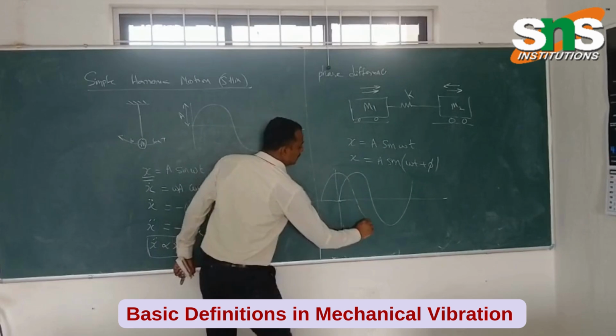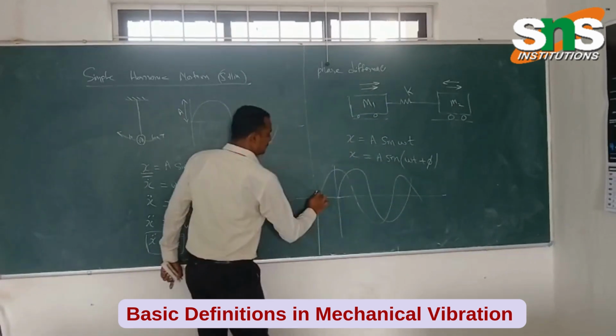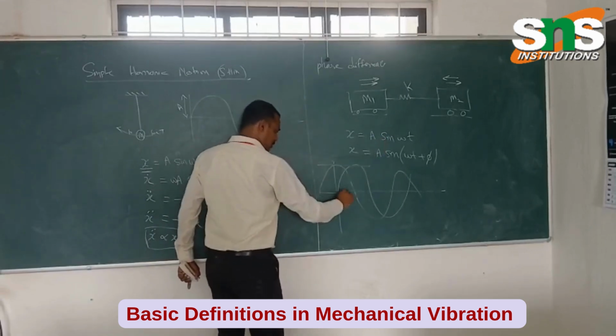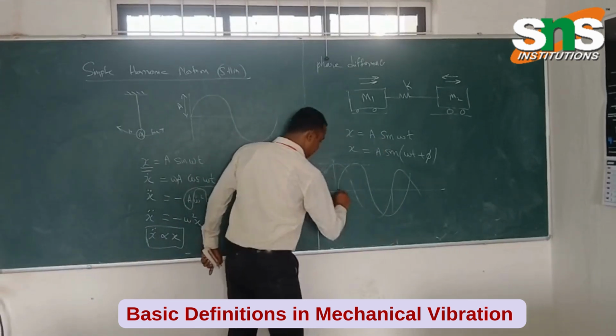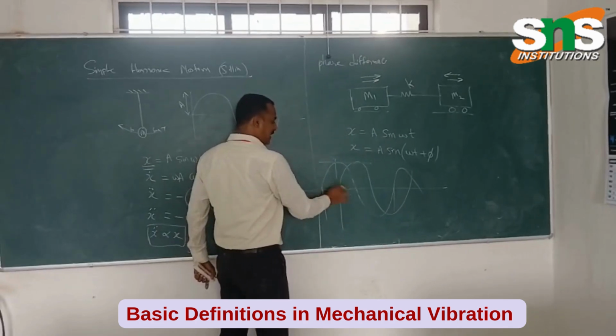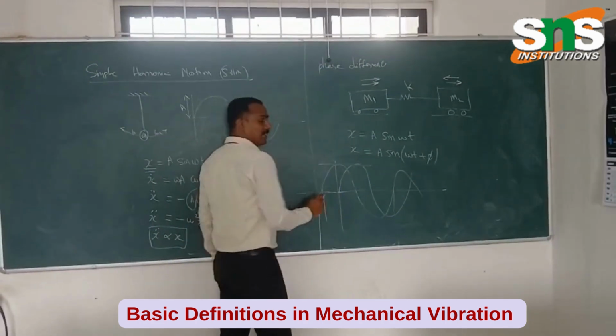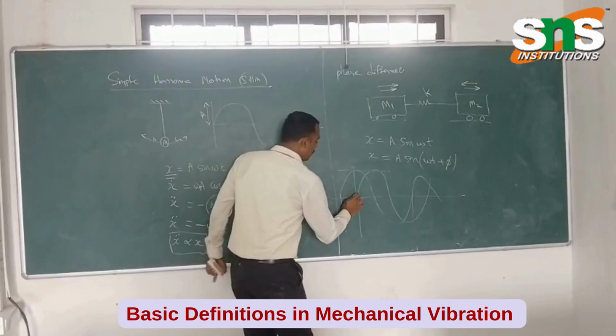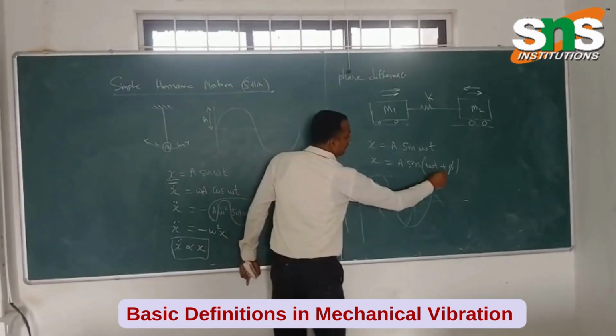So it will start the motion. These two amplitudes are the same, the repeating motions are the same, whereas only the phase differs. These two waves will not start in the same way. So this is called phase difference.